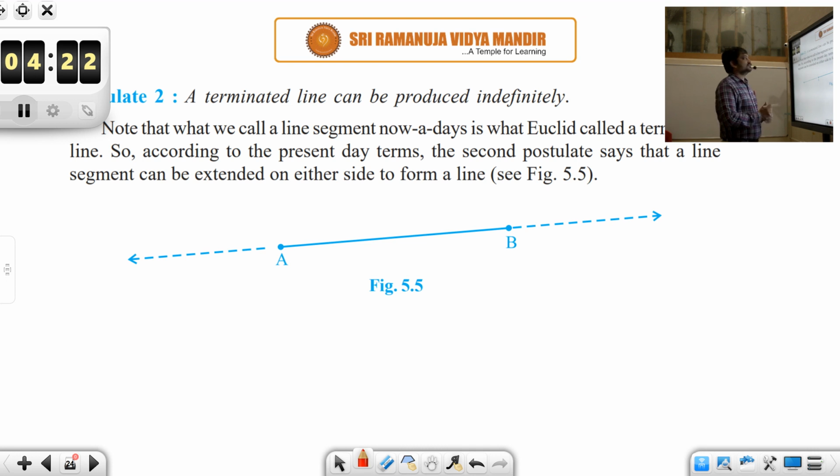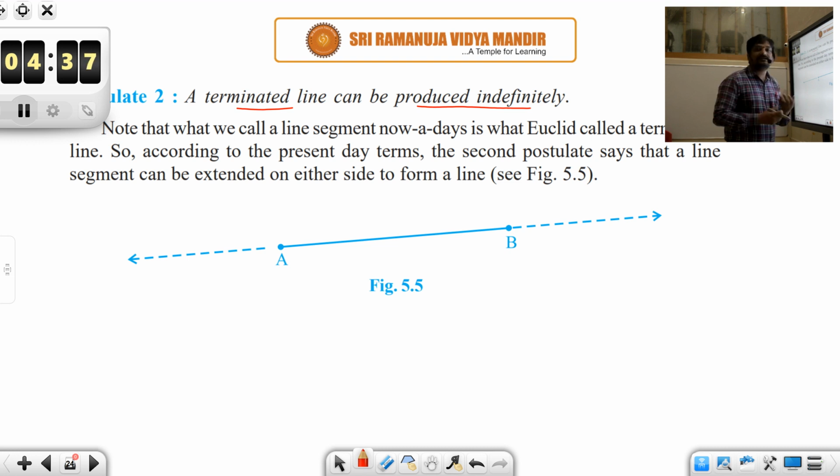And then what is postulate 2? A terminated line can be produced indefinitely. As it looks obvious, right? Produce this indefinitely in both directions.